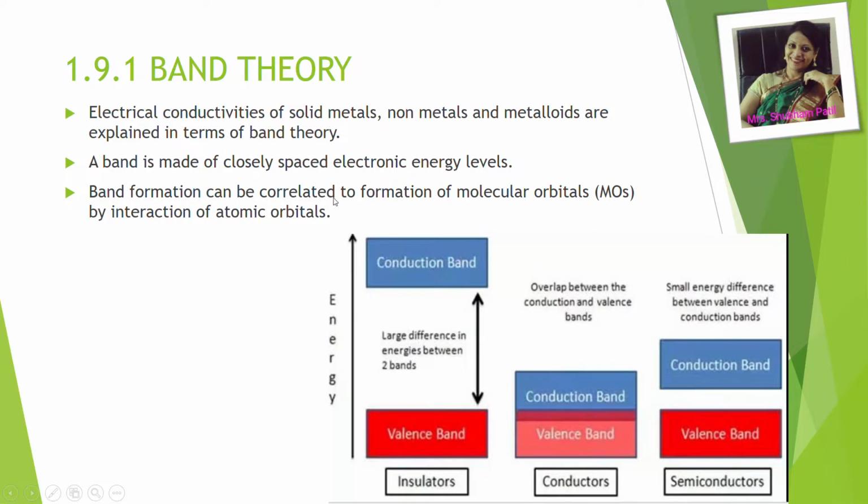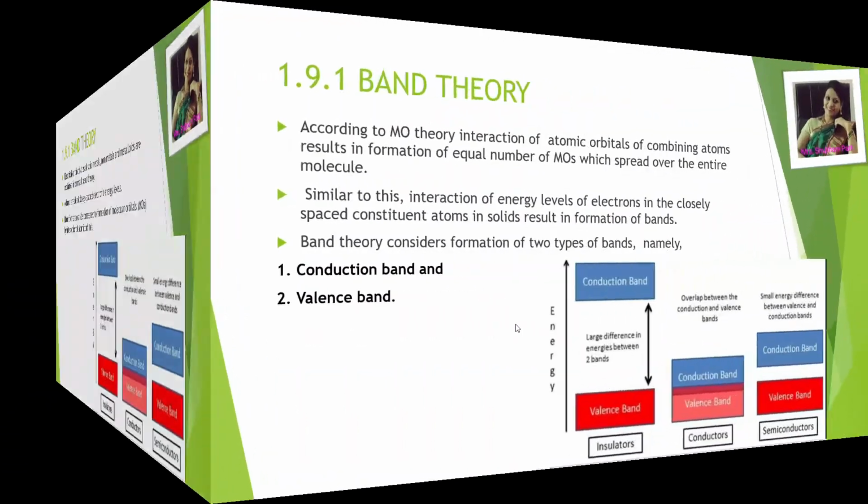Band formation can be correlated to formation of molecular orbitals by interaction of atomic orbitals. In case of insulators, there is a large gap between valence band and conduction band. The gap is small for semiconductors, and valence and conduction bands are overlapping each other in conductors.